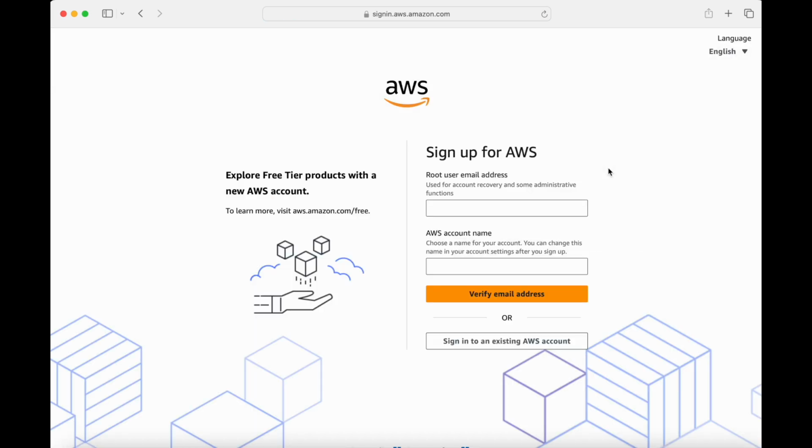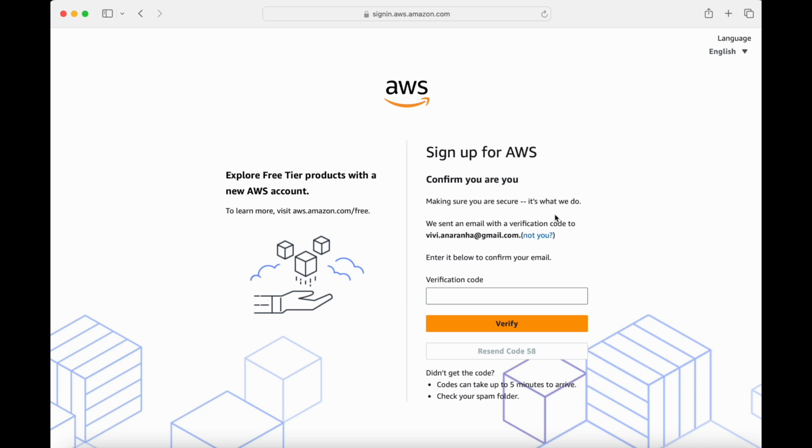Now the sign up page will ask you for a root user email address. This is used for account recovery and for some administrative functions. Then it will also ask for AWS account name, which you can change later in your account setup. So I'm going to go ahead and give my email and my account name, and say verify email address.